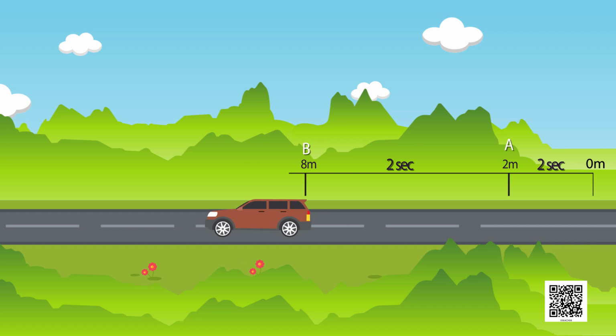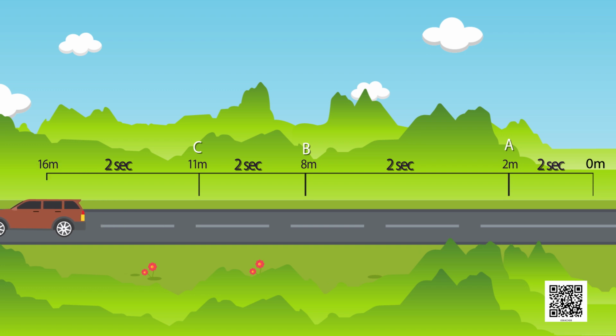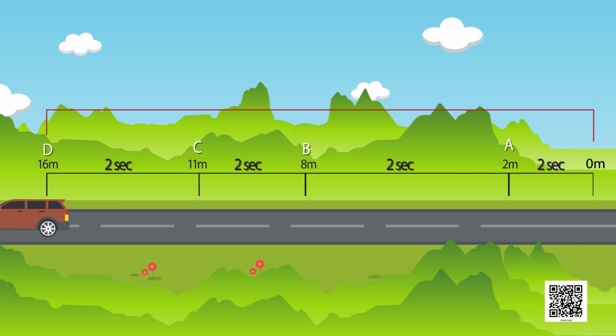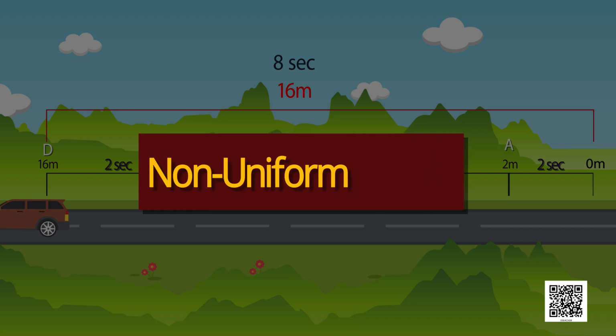In the next 2 seconds, the car travels 3 meter and in the next 2 seconds, the car covers 5 meter of distance. The car covered a total of 16 meter of distance in 8 seconds, but the car covered unequal distances in equal intervals of time. Such a motion is called non-uniform motion.